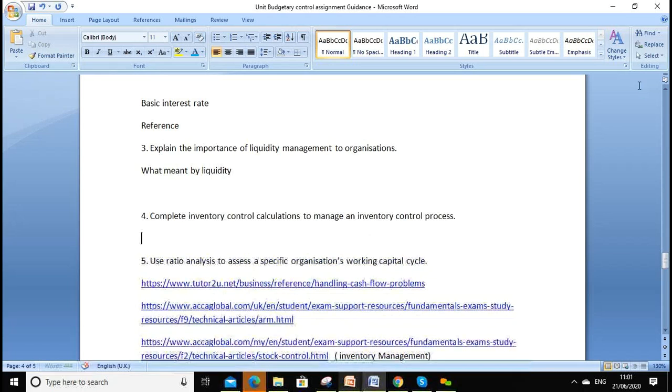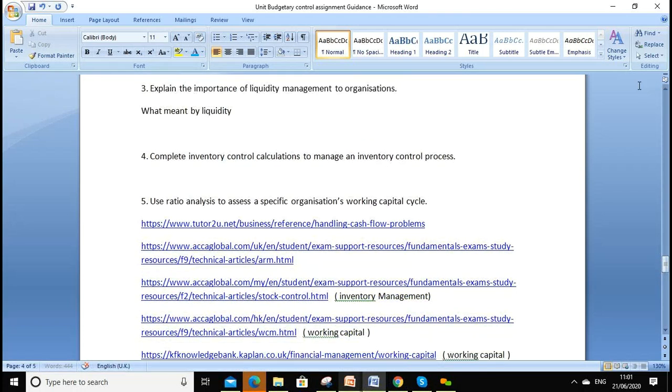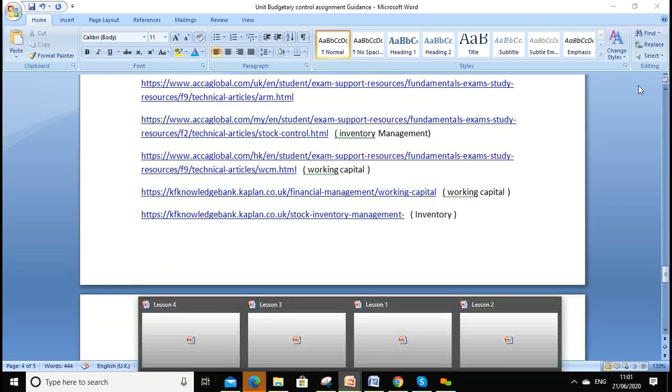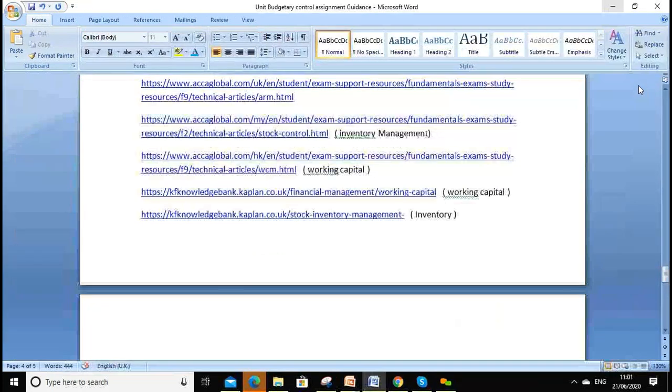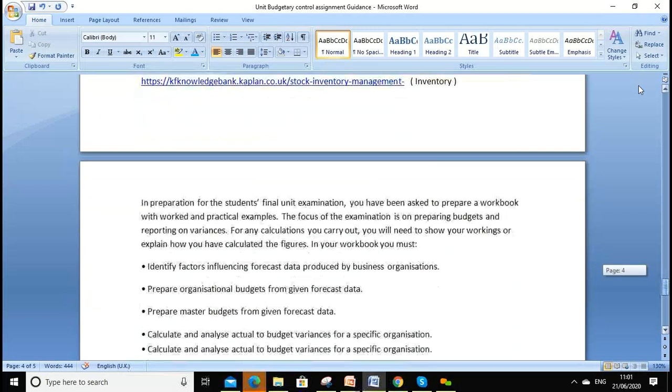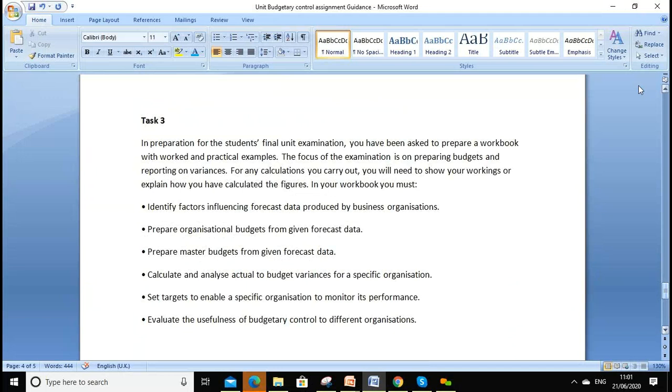And then internal control, inventory we discuss. I copied the link for you, inventory management, and you can look around as well. Ratios, I copied the link for you, working capital ratios and the working capital cycles, and please follow the lesson 2 which will help you as well, which are all headings there. And plus I'll send you 2 books as well, financial management and credit management. So we'll go through those.